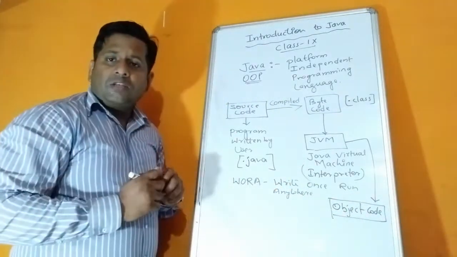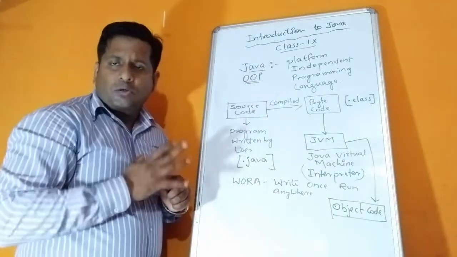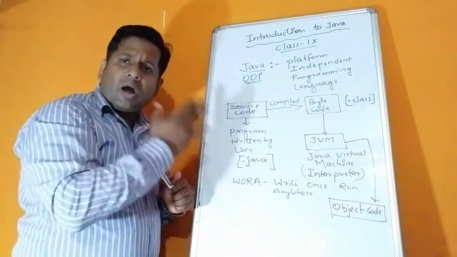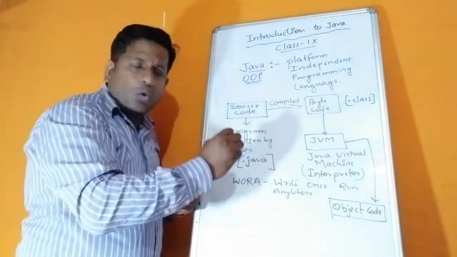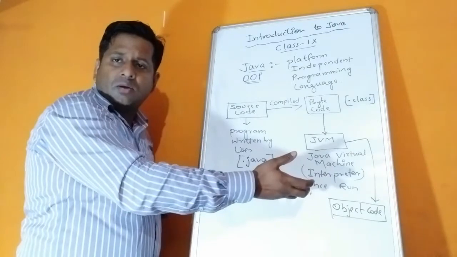So children, there is one difference between source code and object code. So what is source code? Source code is the program, what we type. And what is object code? Object code is the output that we generate from the source code.